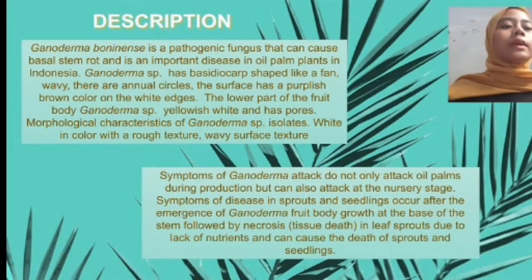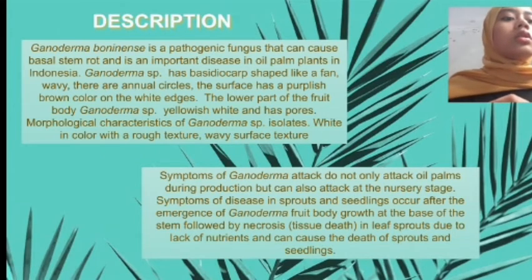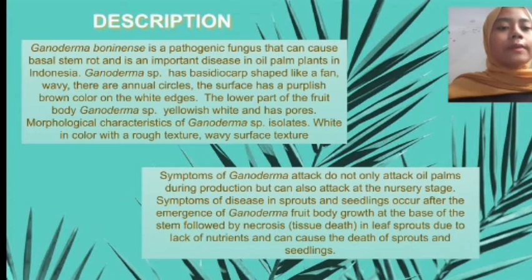Ganoderma does not only attack oil palm during production, but can also attack the nursery stage.